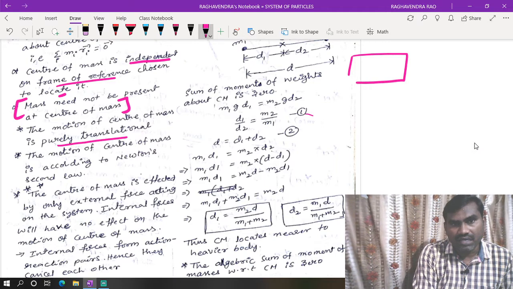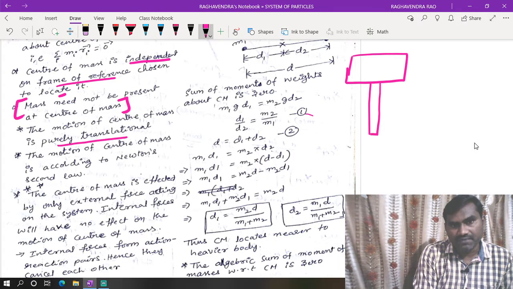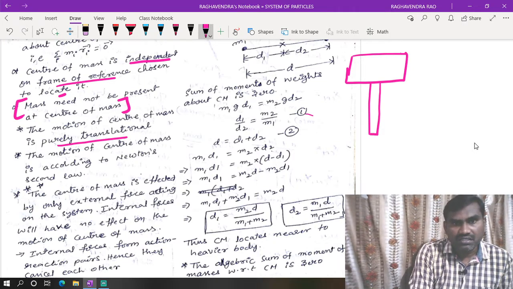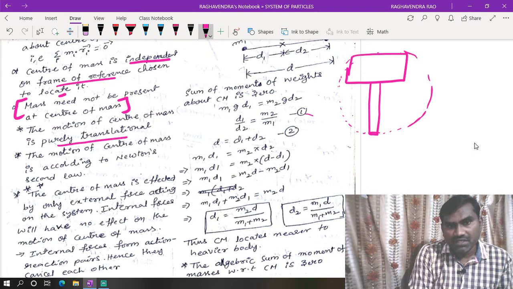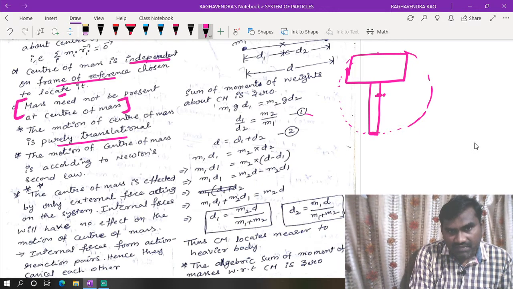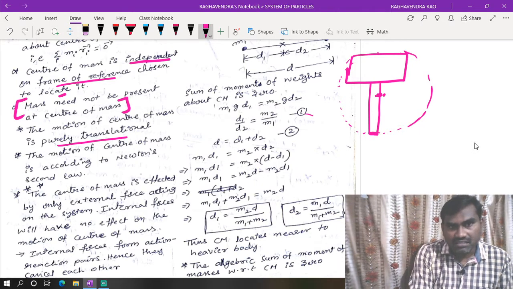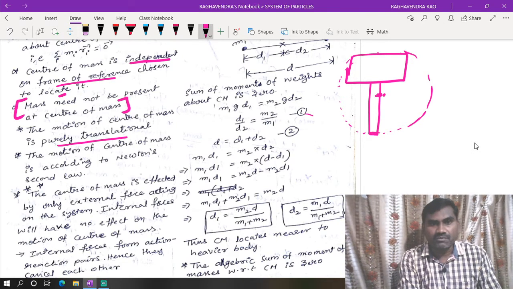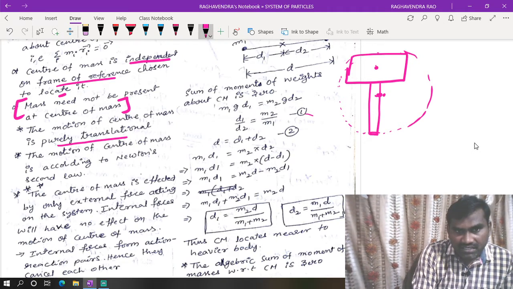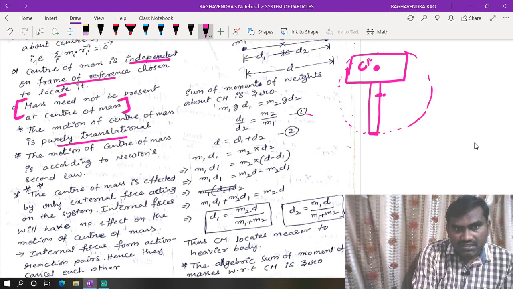we take a hammer. This is an iron rod, and now we are using a wooden handle. In general the center of mass would be located at the center, for example at this point. But as this part is iron and this part is wood, which has less mass, the center of mass is located toward the region where the mass is more. So this is the center of mass.